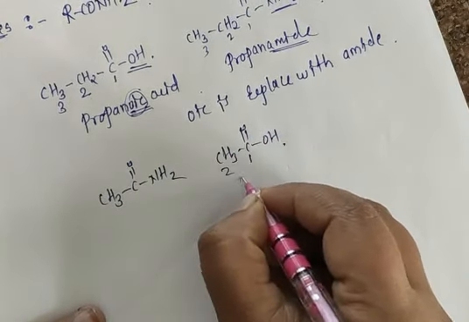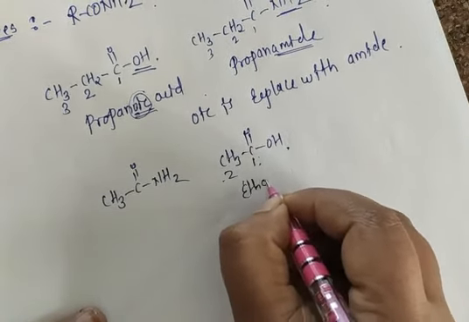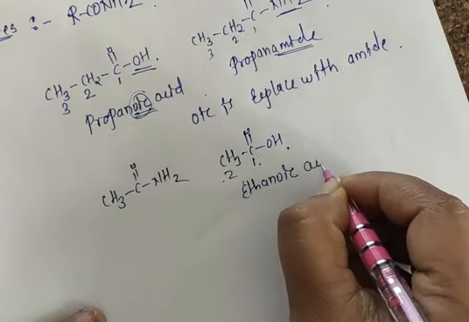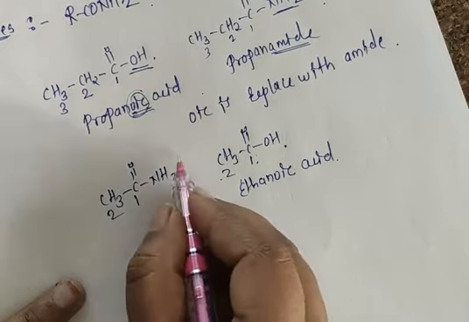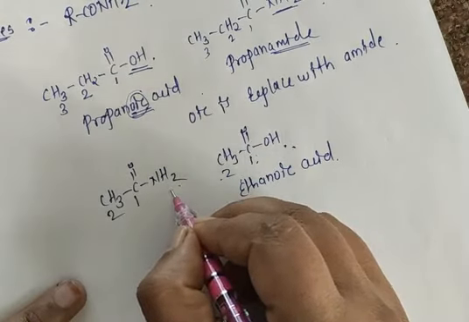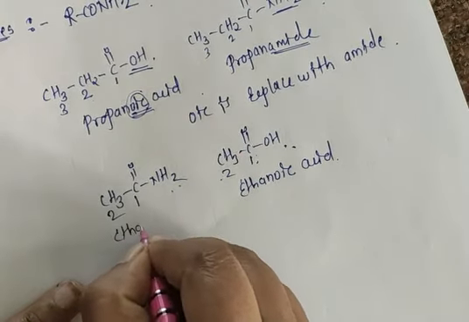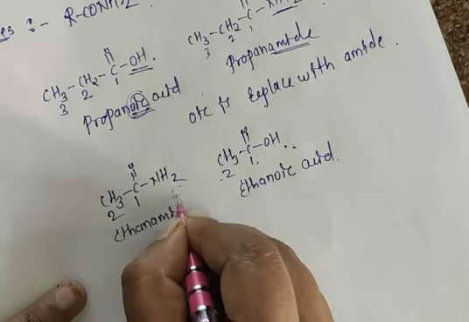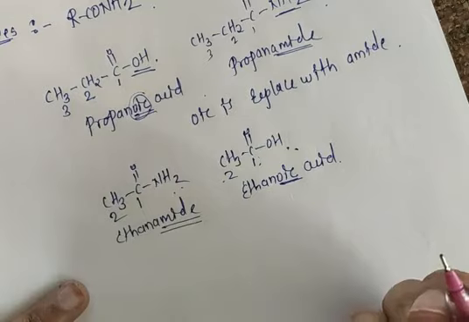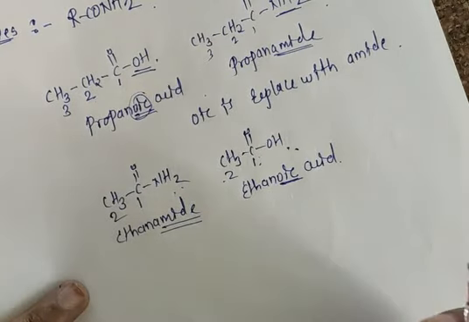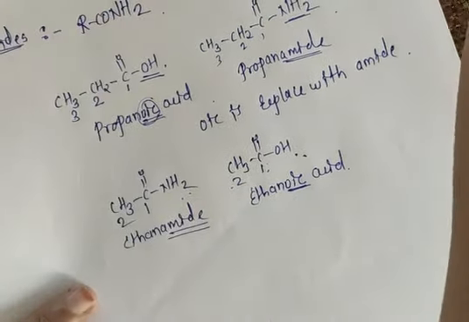So 1, 2, you should write here 2 means ethanoic acid because we have a carboxylic acid. Now here also we have 2 carbon atoms, but here this OH is replaced with NH2. So ethanamide. Yes or no? This OIC will be replaced with amide. So I am getting here ethanamide. I hope you understand what we discussed here.